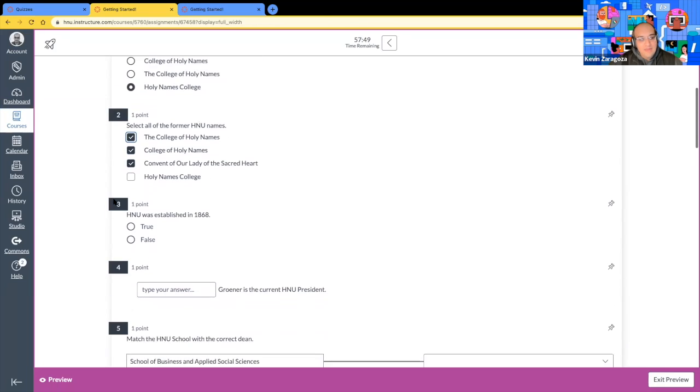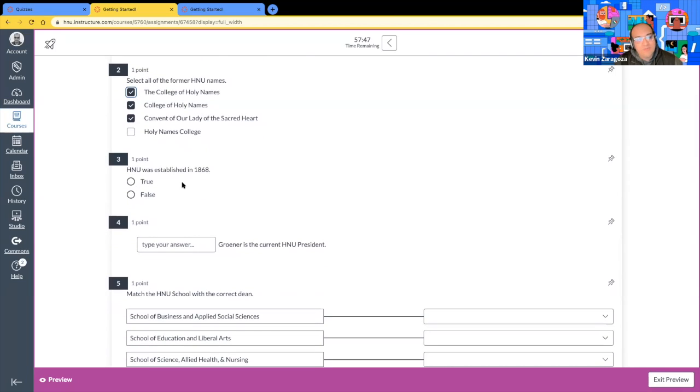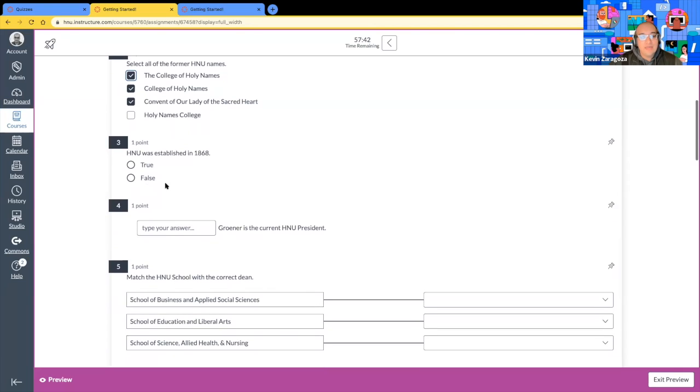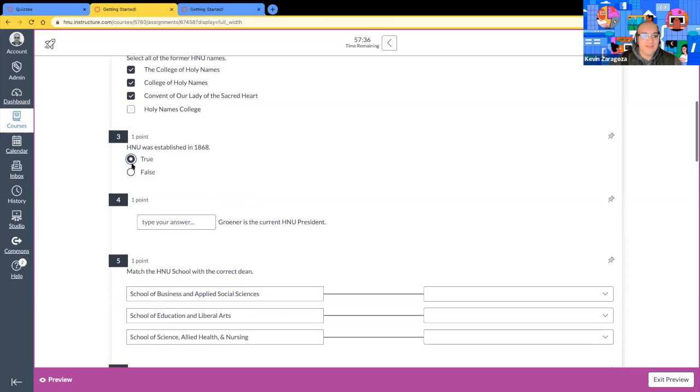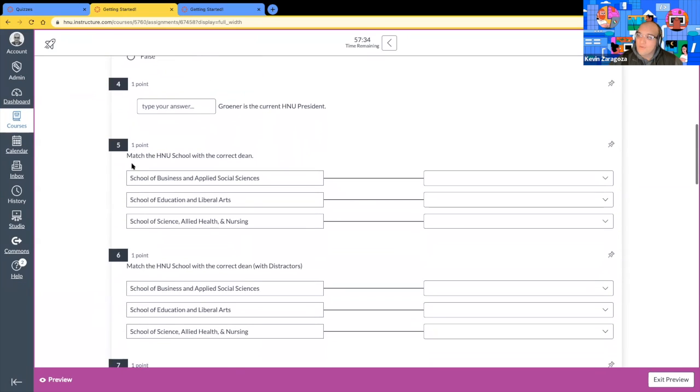Number three, it looks very similar to a multiple choice, but it's just true or false. So this is a true or false type question. Holy Names was established in 1868. True or false? True. All righty. Number four, this is a fun one too. It's actually fun to build out. So we'll see that shortly.